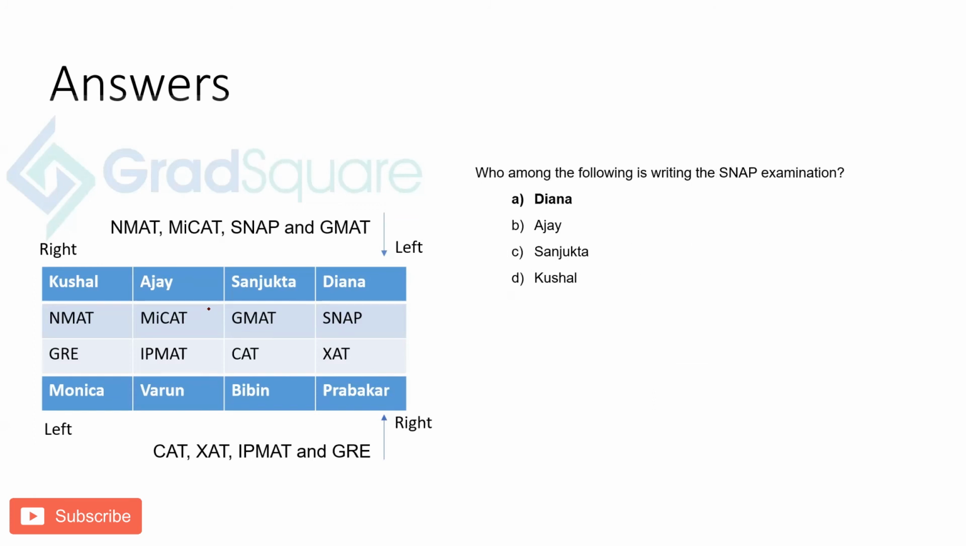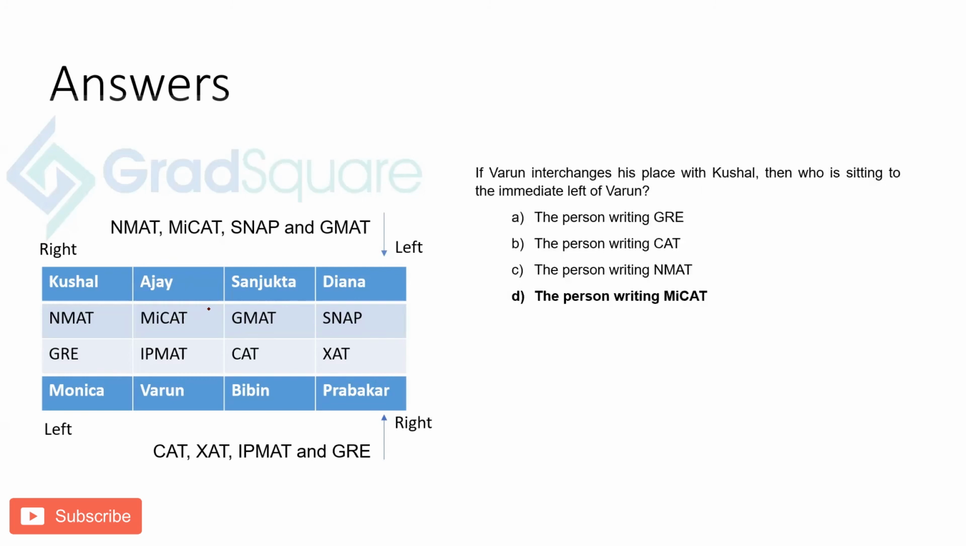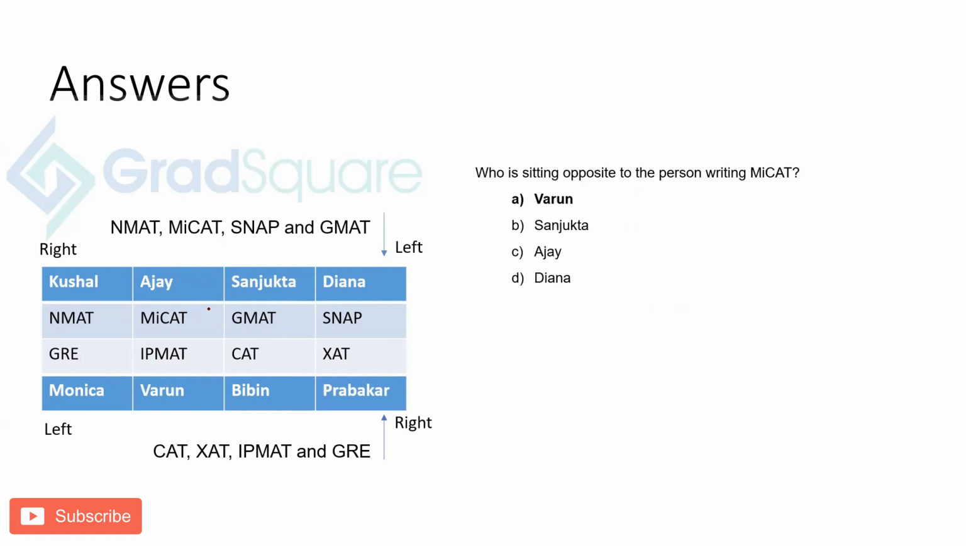Who among the following is writing the SNAP examination? Diana, that's very clear. If Varun interchanges his place with Kushal, then who is sitting to the immediate left of Varun? It's the person writing MyCat, who's Ajay. Who is sitting opposite to the person writing MyCat? That's Varun. That solves the question.